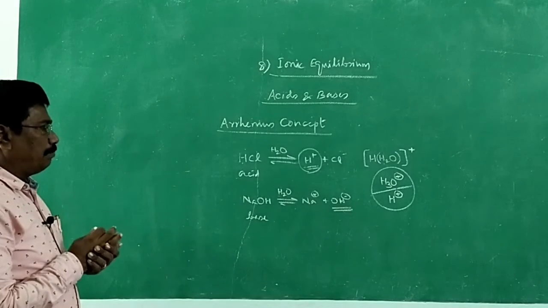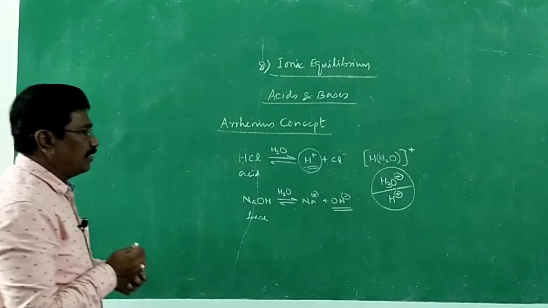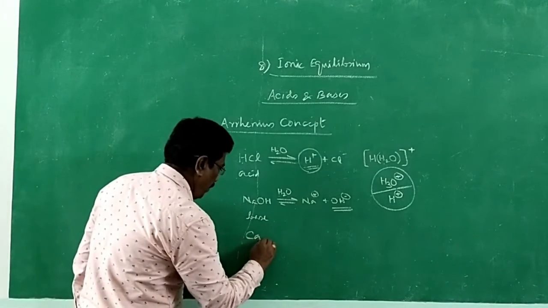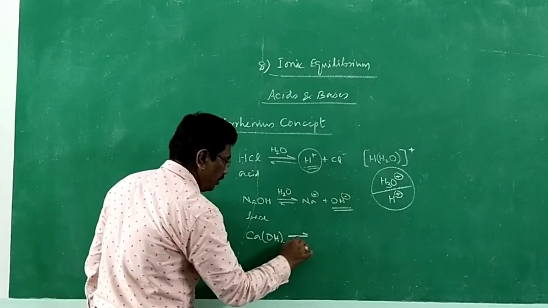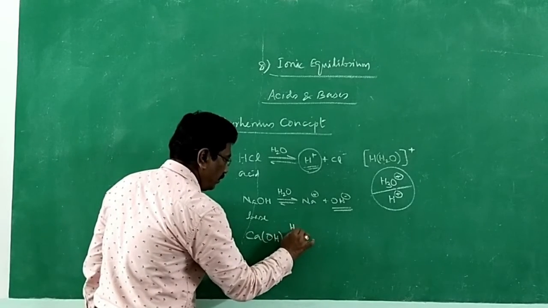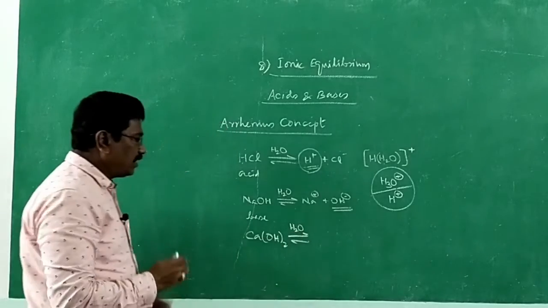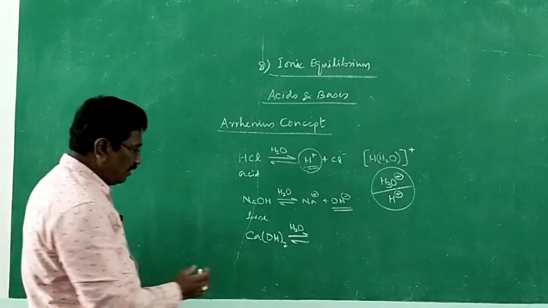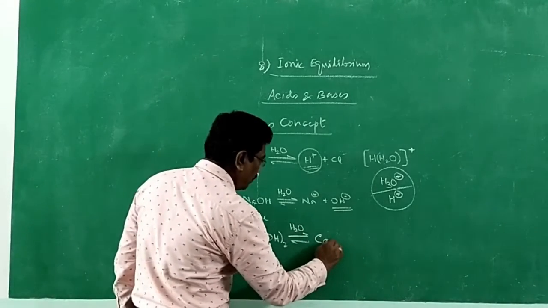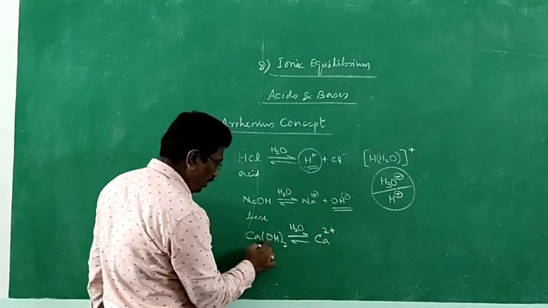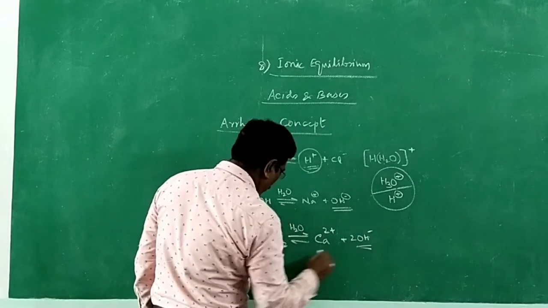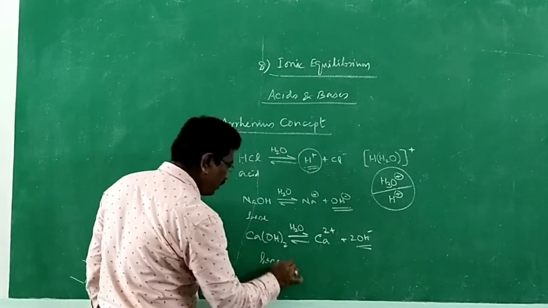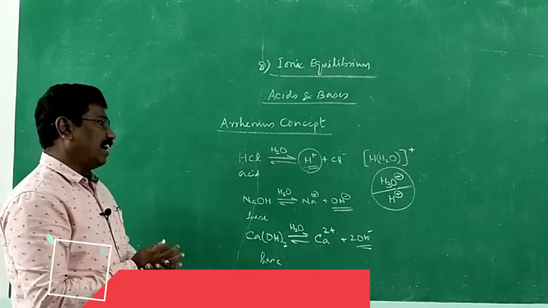Let me give one more example. Let it be, say, calcium hydroxide in aqueous solution. What may be the ions furnished by calcium hydroxide? It gives calcium ion, Ca2 plus, and 2 hydroxide ions, 2 OH minus. It is a base. Why do we call it a base? Because it furnishes hydroxide ions.